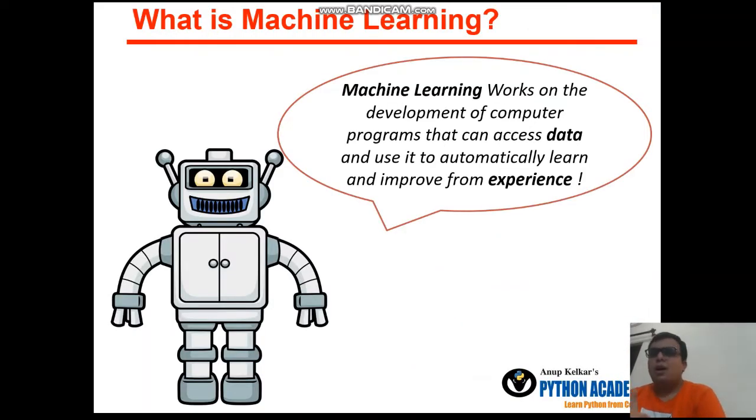So basically, what is machine learning? Machine learning works on the development of a computer program that can access data and use it to automatically learn and improve from experience. So data is a very important part if you want to do machine learning. That's why we also need to perform coding on that data so that we can make a machine learning model for our future prediction.